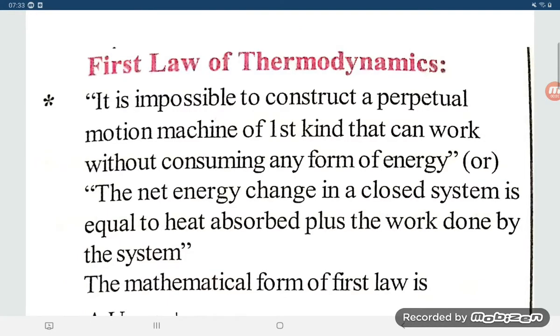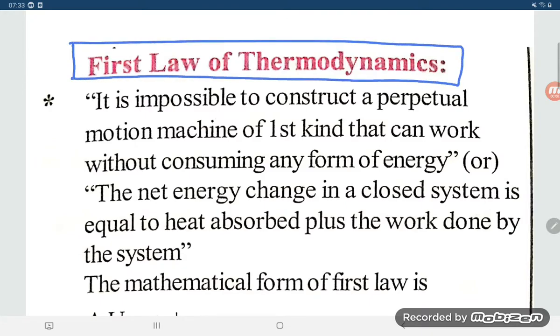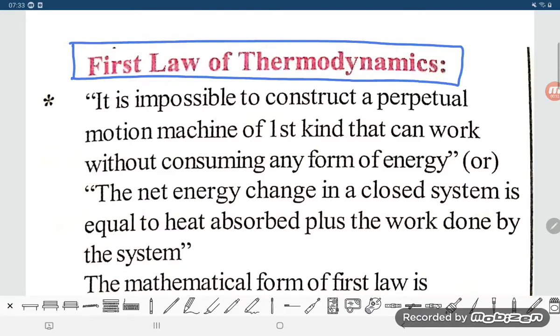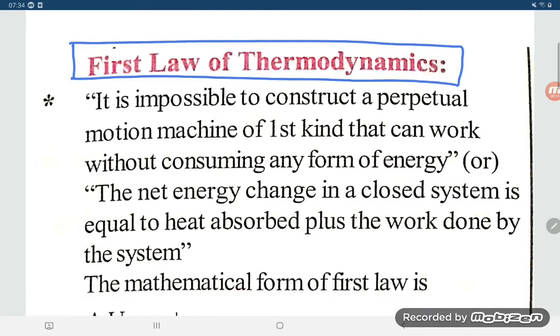Hello students, let us try to understand the first law of thermodynamics. What is the meaning of the first law of thermodynamics? In the simple way, we can explain the first law of thermodynamics as: energy can neither be created nor be destroyed.